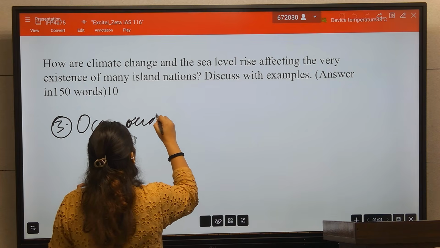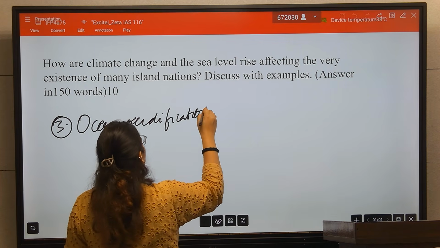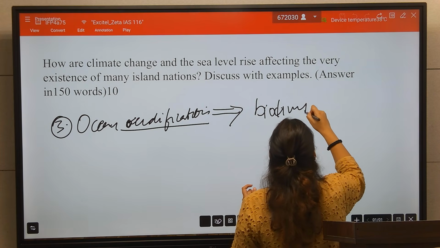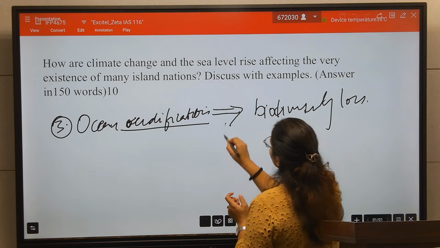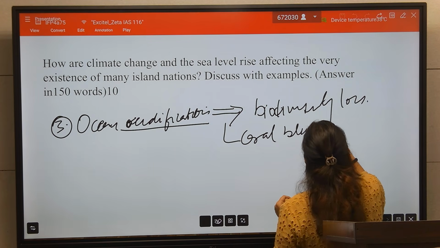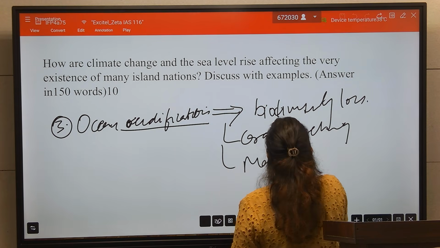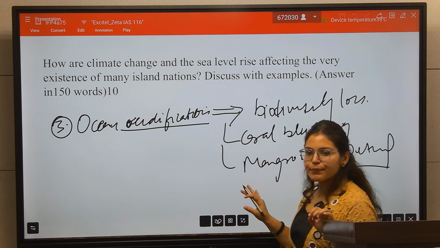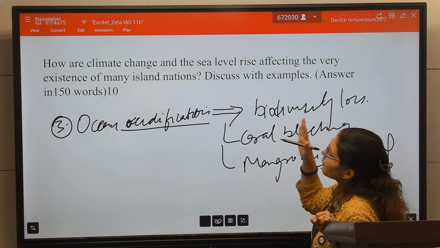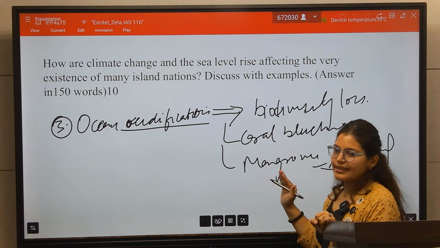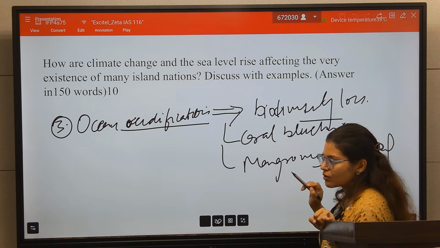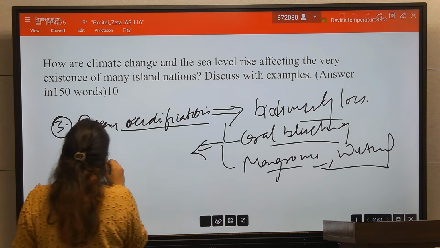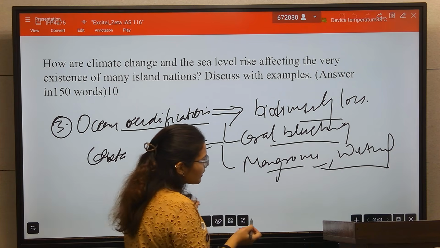Ocean acidification is happening, and due to this ocean acidification, there is biodiversity loss. There is coral bleaching. There is loss of mangrove. So all this is happening due to climate change, which will impact the existence of small islands. So there is a biodiversity loss, coral bleaching, and loss of mangrove. So this will impact the vulnerable population in the island.